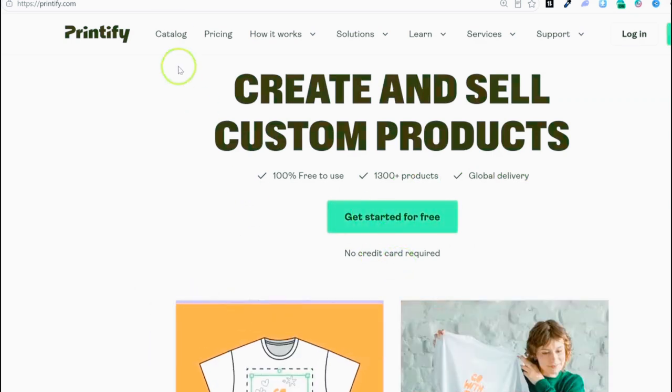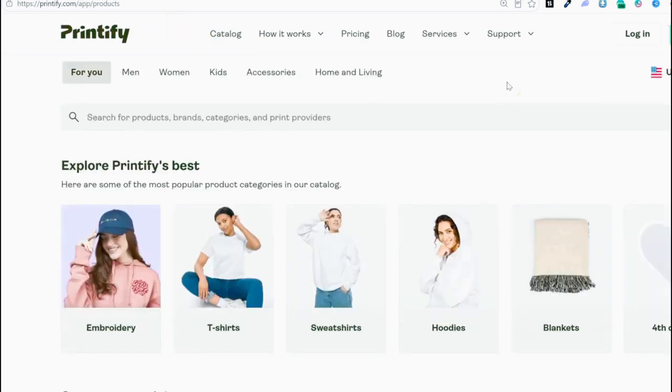And so what you can do here is browse through their catalog and choose products to share with your audience that are custom to what is already proven to go viral on your page. So if you have a meme that's already going viral, you can create something very similar for a t-shirt and then just drop it in the comments of the post that's going viral and say something like, you guys loved this, so I had to put it on a t-shirt. Or I want to support you in your Bible study, so here's a Bible journal to help you do that.